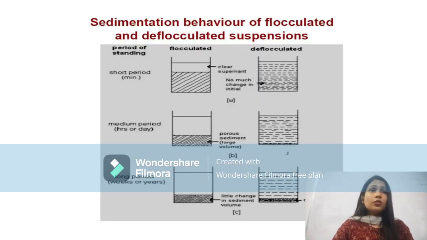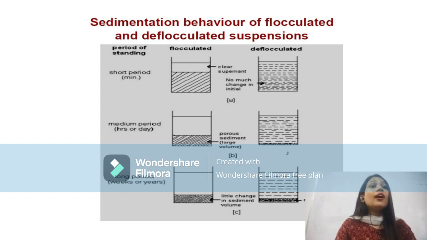Flocculated suspension means the rate of sedimentation will be high. Here the rate of sedimentation will be high and here the rate of sedimentation will be slow. Why? Because in the flocculated suspension, the term itself indicates flocks. The particles make a network-like structure and that leads to the formation of certain flocks.